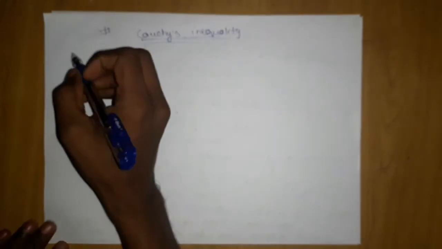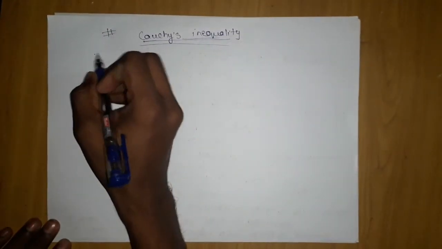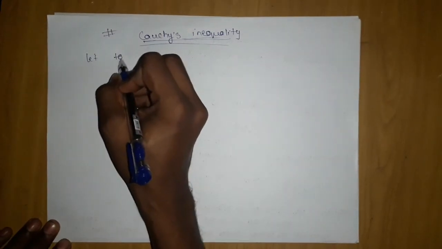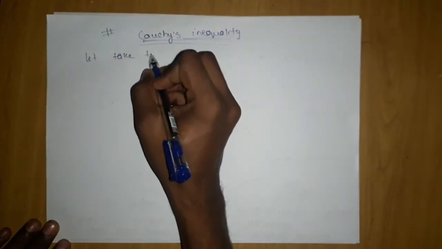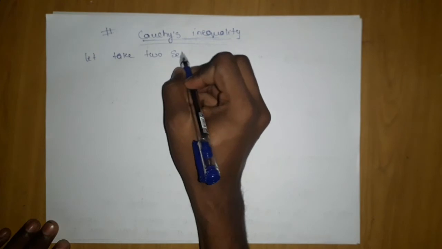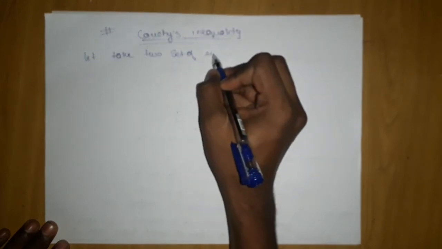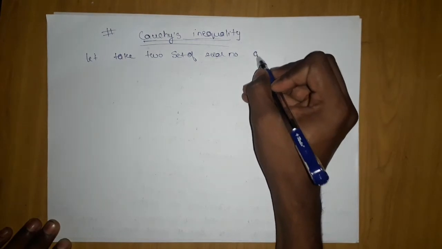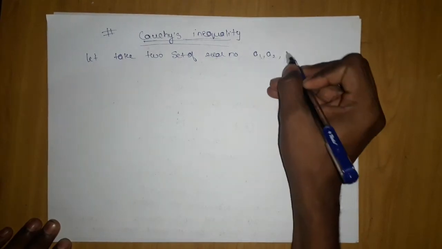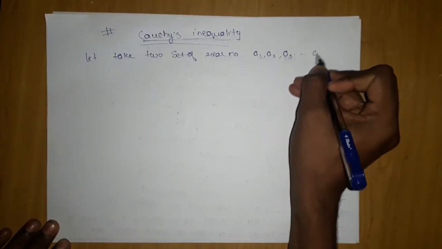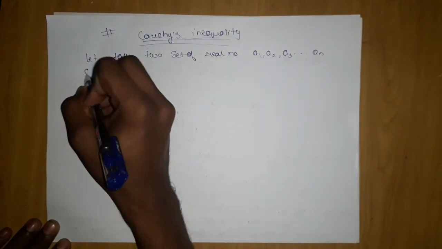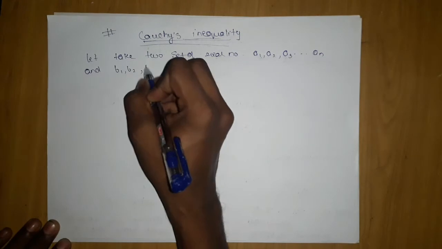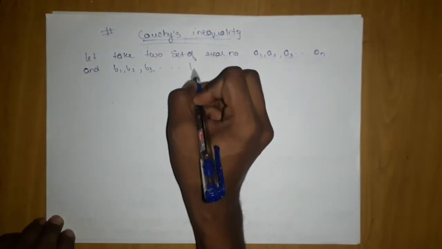If you have two sets of real numbers, let's take two sets of real numbers: a1, a2, a3 and so on till an, and b1, b2, b3 and so on till bn.